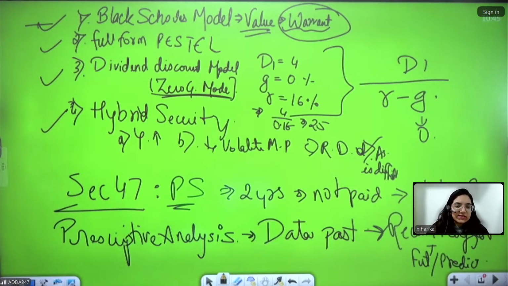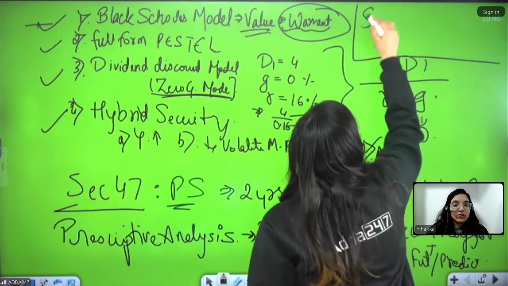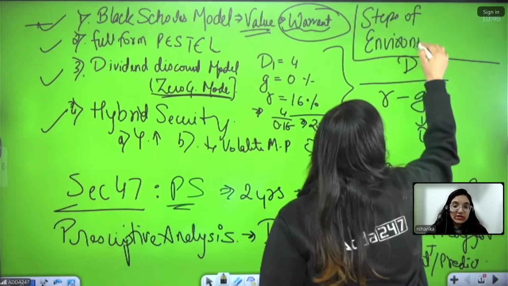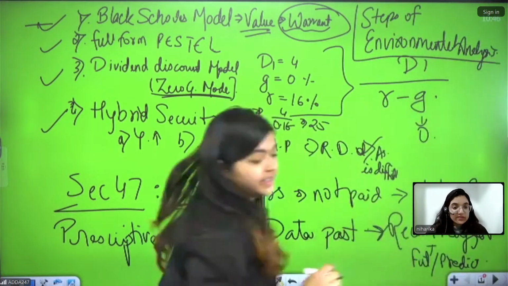Pestle is something ma'am already has discussed in terms of the dividend discount model. The dividend discount model talks about the dividend that you'll receive in the next year divided by R minus G. In case R is not given, this is your WACC, weighted average cost of capital. This is the money that the equity shareholder is going to receive. In this particular area, they can either ask the dividend discount model. Since in one particular shift they have gone with the zero growth model, they can also give you a question in the next shift regarding the price of the share. P0 can definitely be there. So please make sure you are doing that specific part properly.